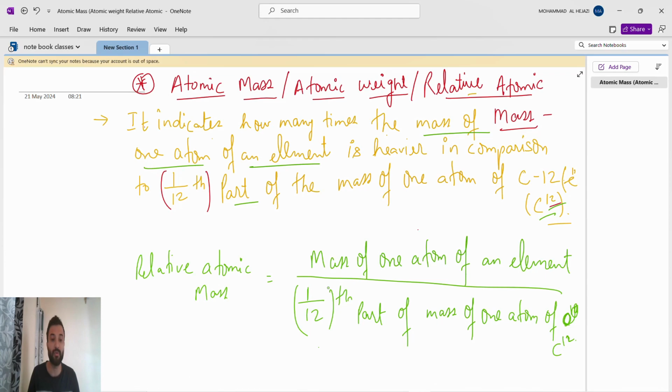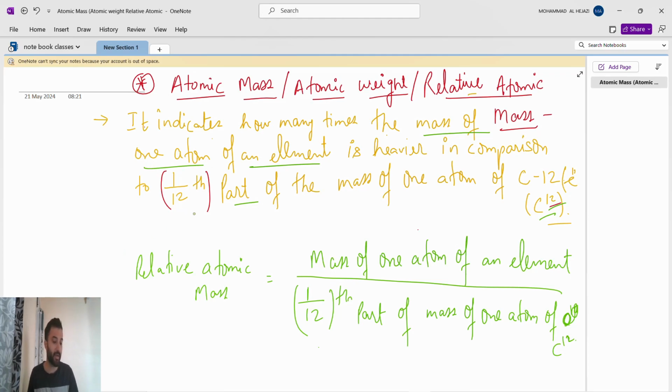So this is the formula of relative atomic mass. What is the formula of relative atomic mass? Mass of one atom of the element, divided by 1 by 12th part of the mass of one atom of carbon. So this is a comparison.